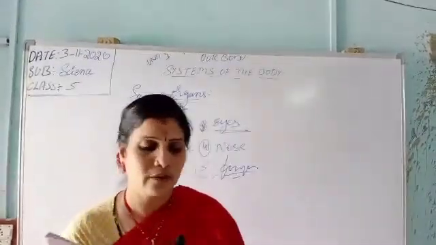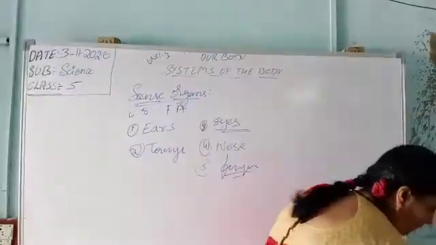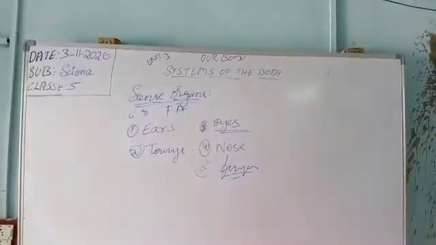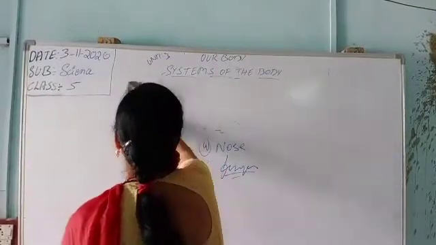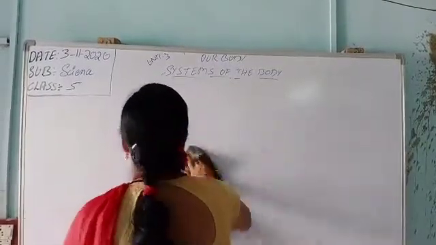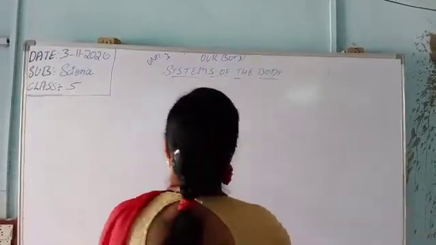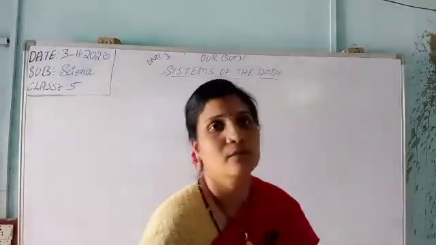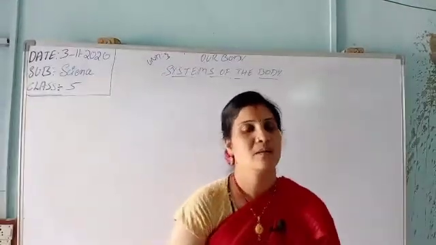So now we have completed 3 days, that is our body lesson. The system of organs we have also completed. Now the lesson is, see how many large parts of our body are present and how they work, how many there are. So we have learned in these 3 days, we have completed this lesson.